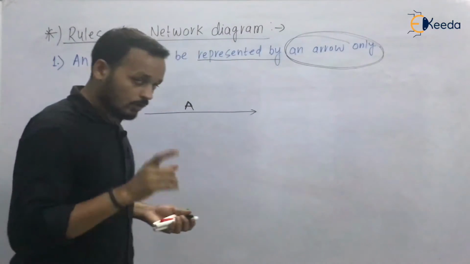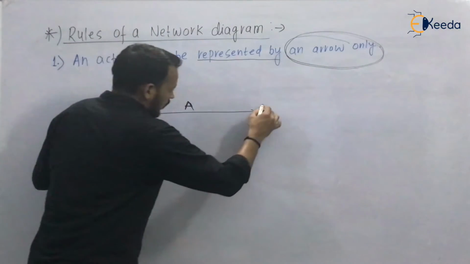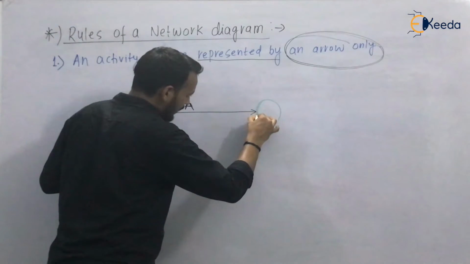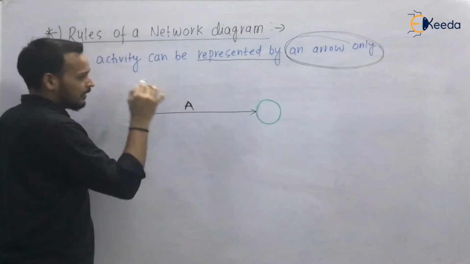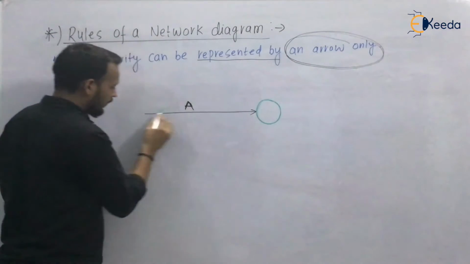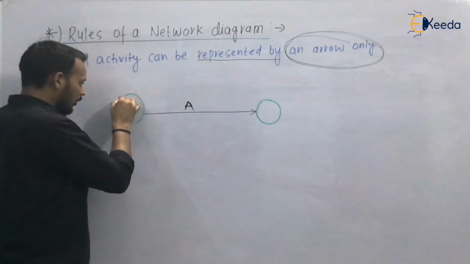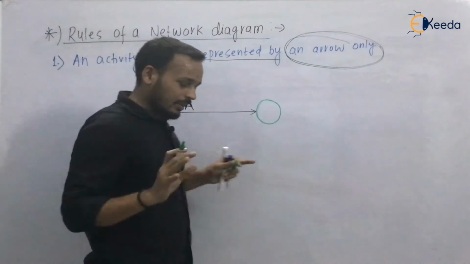Okay. What is the next step? You will see a circle at the arrow end and a circle at the tail end. A circle at the arrow end and a circle at the tail end is drawn in every figure.